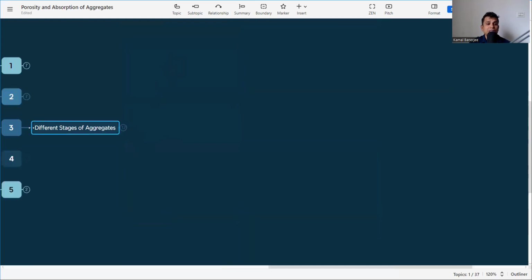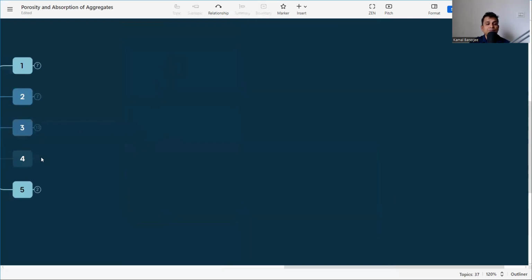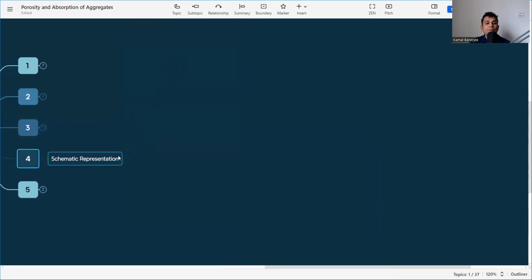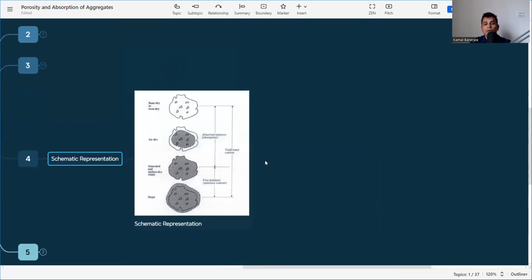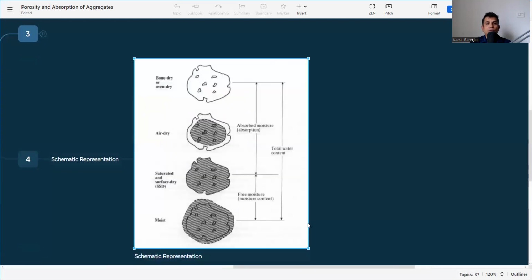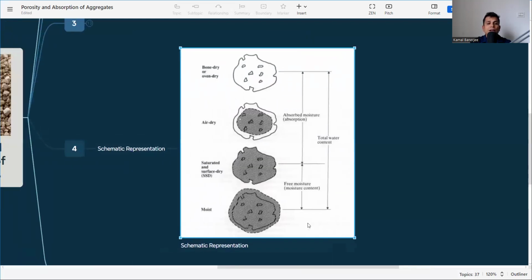So let's see a pictorial schematic representation of how this works. Let me zoom in, then it will be okay. See, these are the four conditions in the schematic representation.